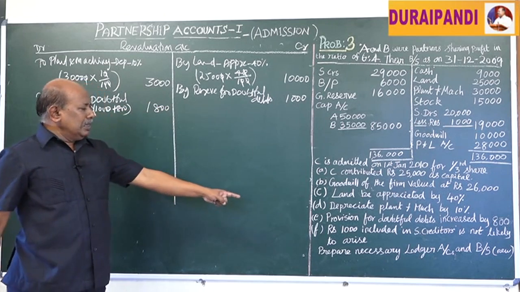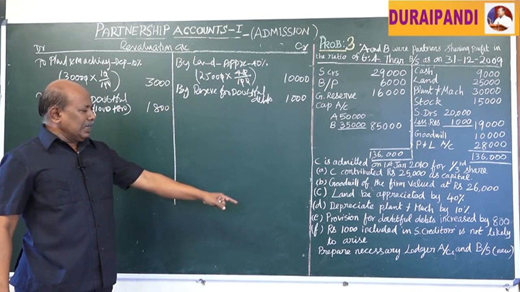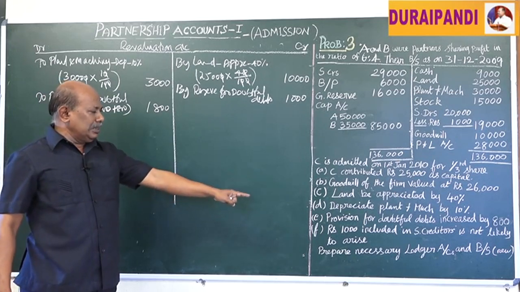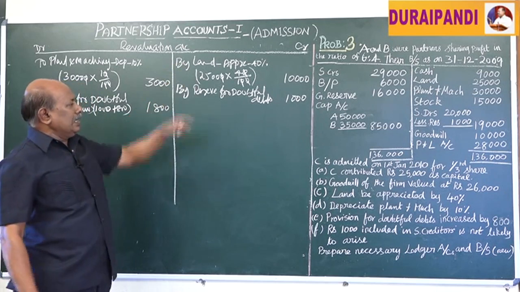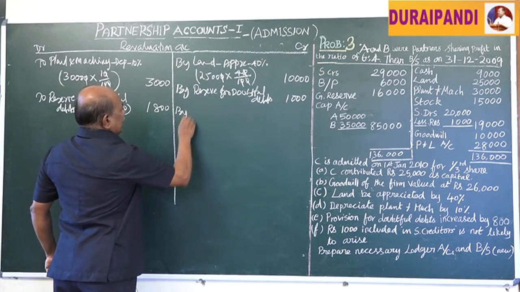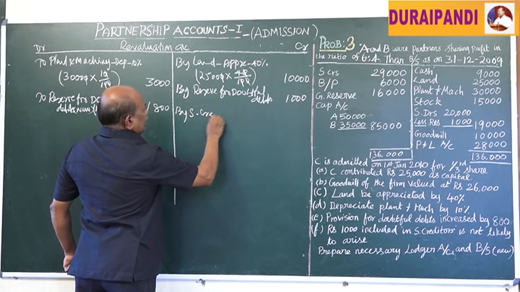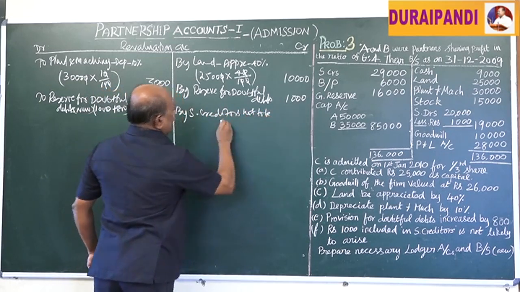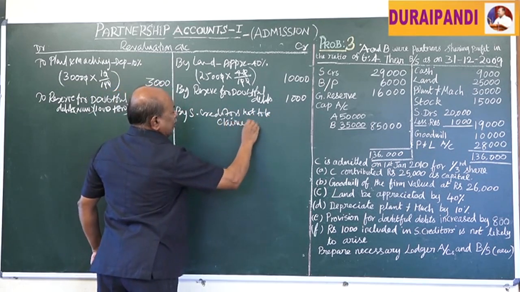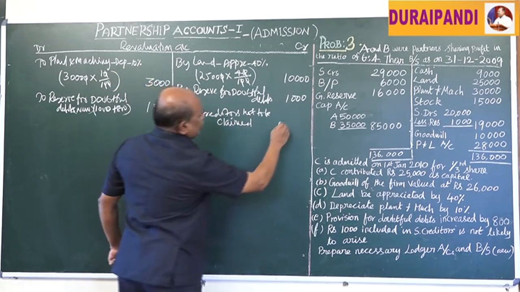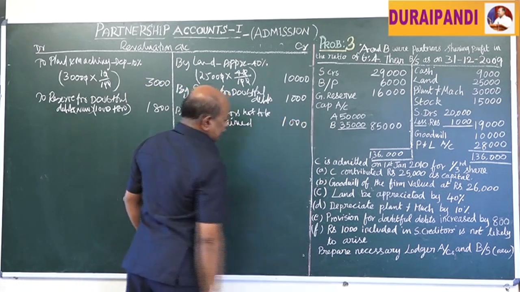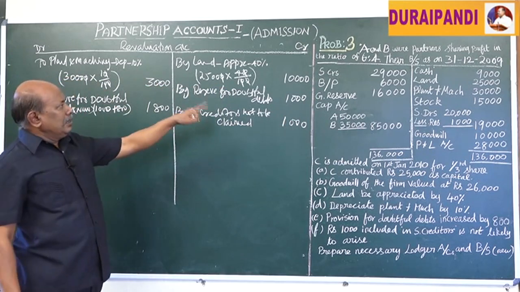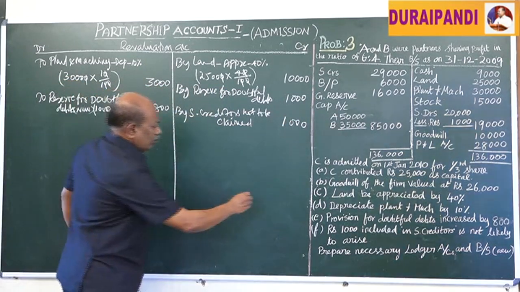Next, 1,000 rupees worth of sundry creditors included in the sundry creditors is not likely to arise. So, it is an income. The income should be credited to the revaluation account. By sundry creditors not to be claimed, that is 1,000 rupees. That's all. These are all the items which will appear in the revaluation account. We look here, the income side total is higher, so put the total here.